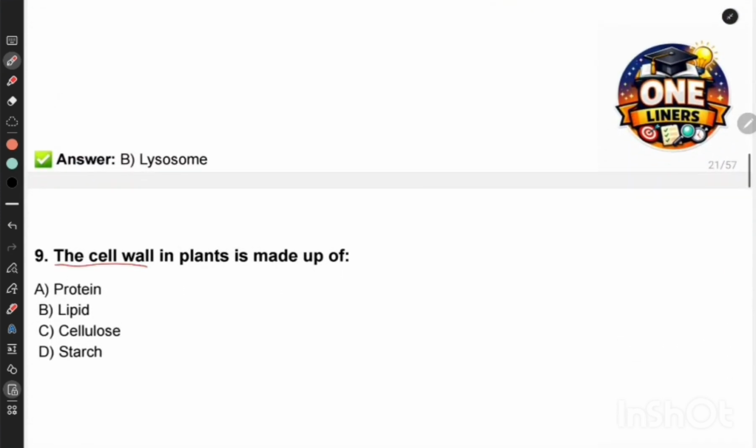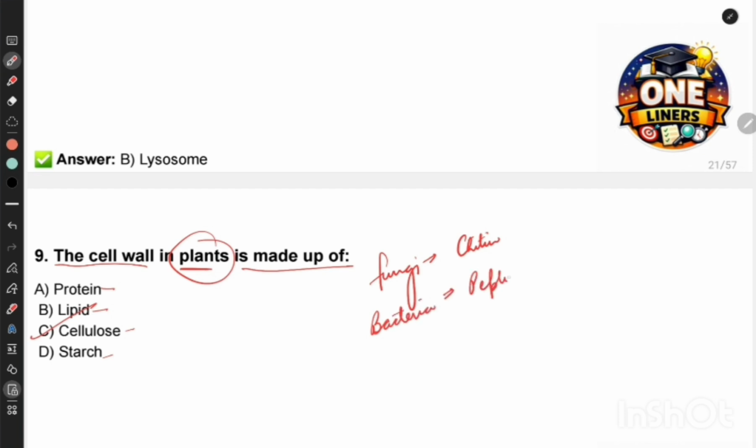Next question. The cell wall in plants is made up of protein, lipid, cellulose, starch. So the cell wall in plants is made up of, the answer is cellulose, right? And in fungi, it is made up of chitin, and in bacteria, it is made up of peptidoglycan, right?